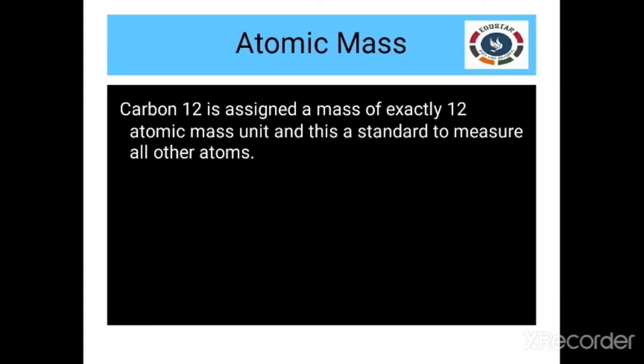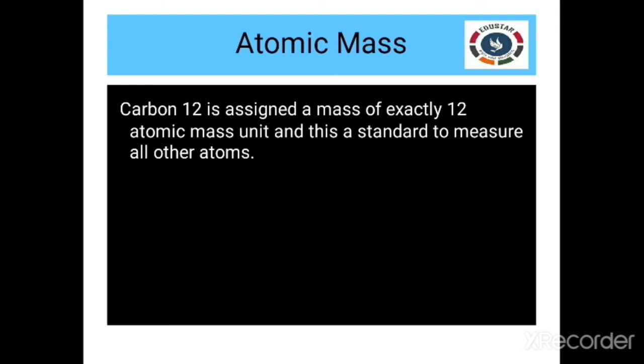For measuring or determining the atomic mass, carbon-12 is assigned a mass of exactly 12. That is, carbon-12 has an atomic mass of exactly 12.